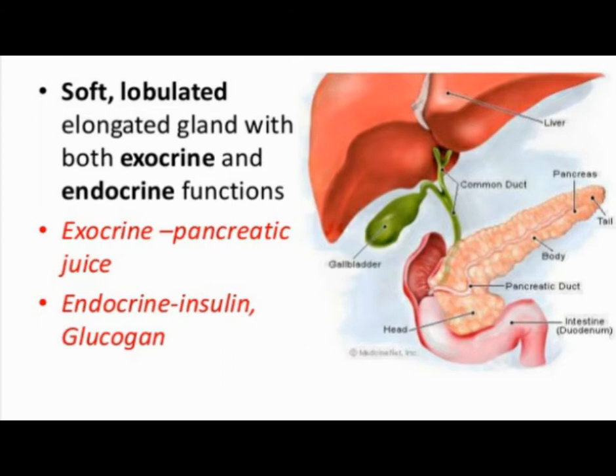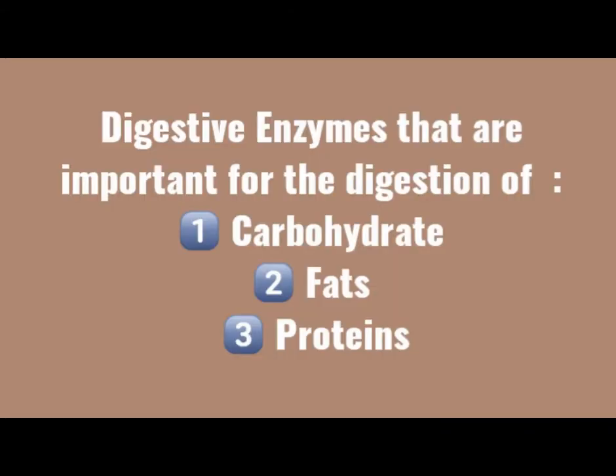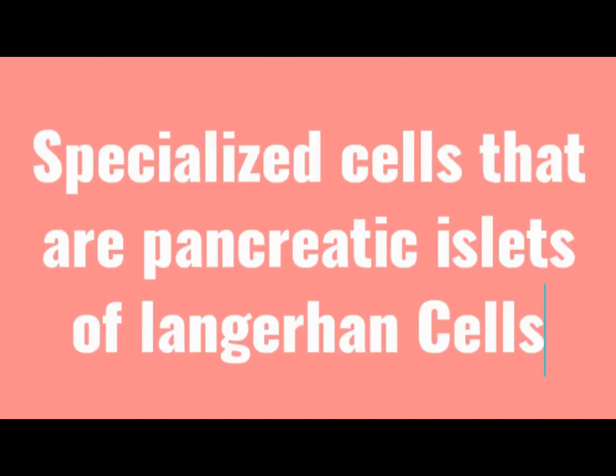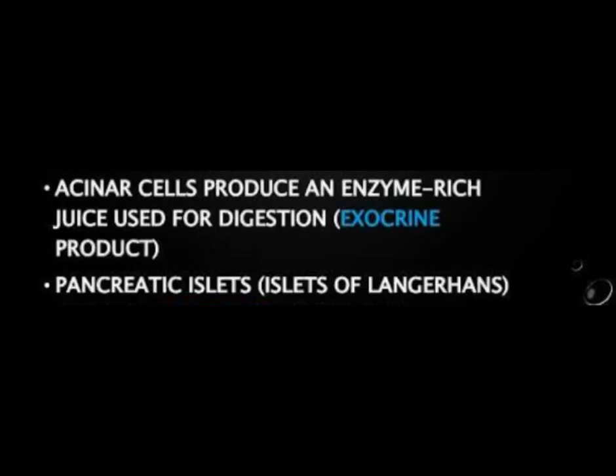This exocrine portion secretes various digestive enzymes that are very important for the digestion of carbohydrates, proteins, and fats. The other part is the endocrine portion of the pancreas. This second part contains specialized cells that are known as the pancreatic islets of Langerhans.